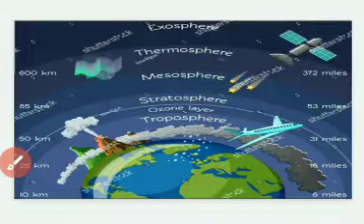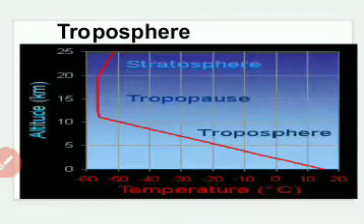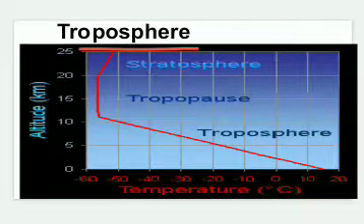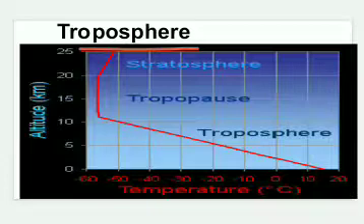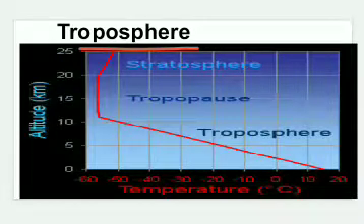Let us talk about all these 4 layers in detail. Let us start with the first one, that is troposphere. Now as said earlier, troposphere is the lowest layer of atmosphere. Troposphere is at about 12 kilometers from the earth's surface. So it extends up to 12 kilometers from the ground surface.